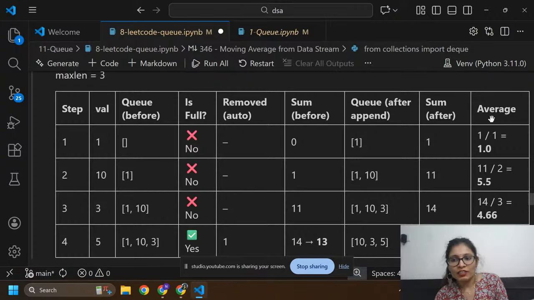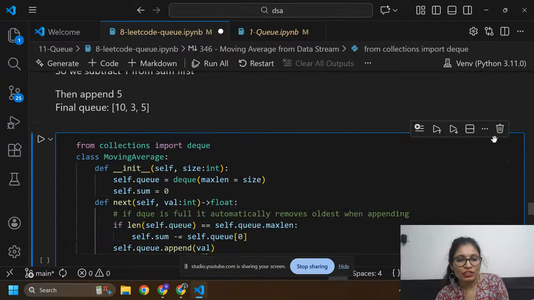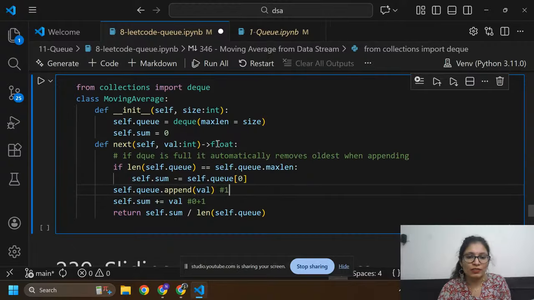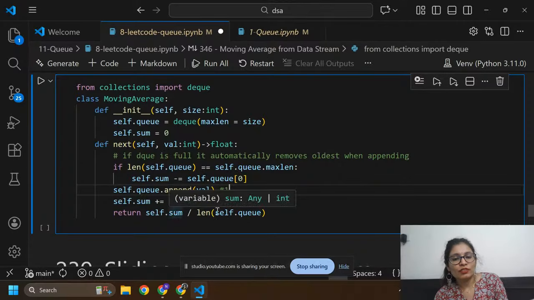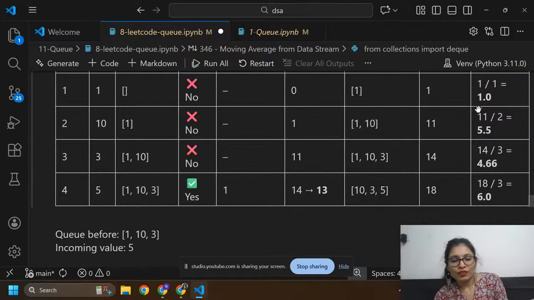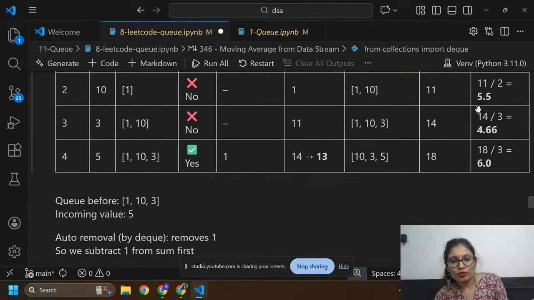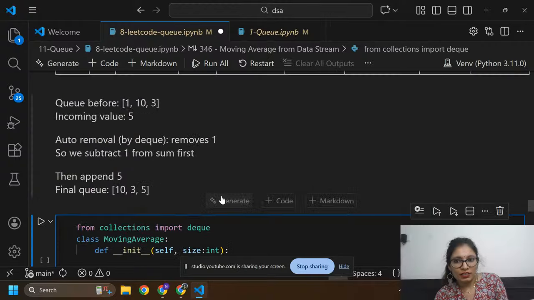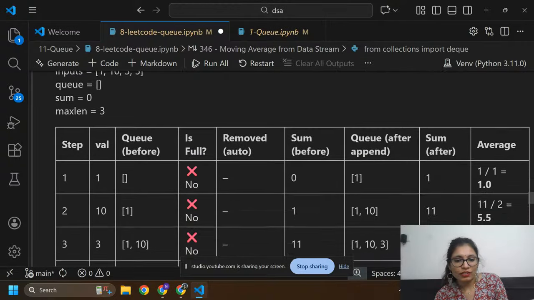Then we need to calculate the average. Here sum is 1 and it is divided by 1 because I added only one element, so its length is also 1. I'm going to divide sum by 1, so 1 by 1 I got 1.0, because I want the output in float here, so that's why I wrote 1.0.